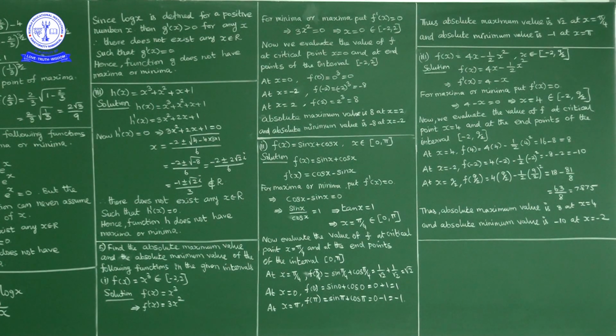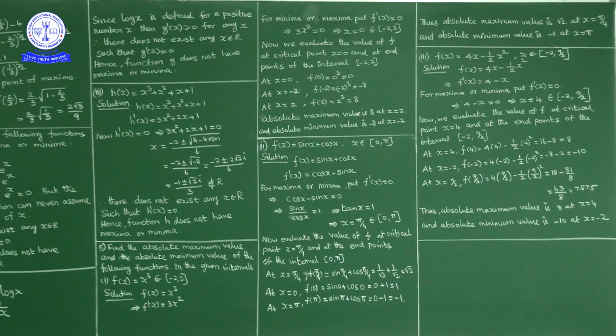Now at x equal to 4, f of 4 is how much? 4 into 4 minus 1 by 2 into 4 square. 4 into 4 is 16, minus 16 by 2 is 8. So 16 minus 8 is 8. Function value at x equal to 4 is 8. Now at x equal to minus 2, f of minus 2 is how much? 4 into minus 2 minus 1 by 2 into minus 2 square, that is minus 8 minus 1 by 2 into 4, minus 2. So minus 8 minus 2 is minus 10. f of minus 2 is minus 10.